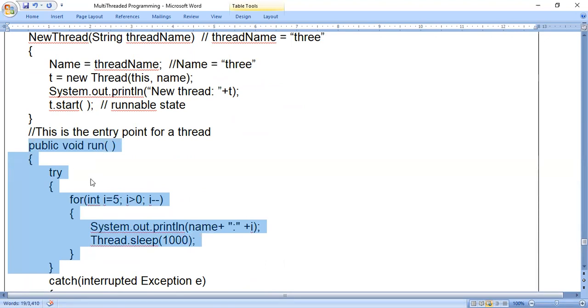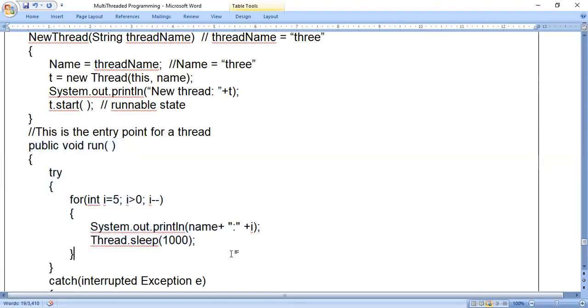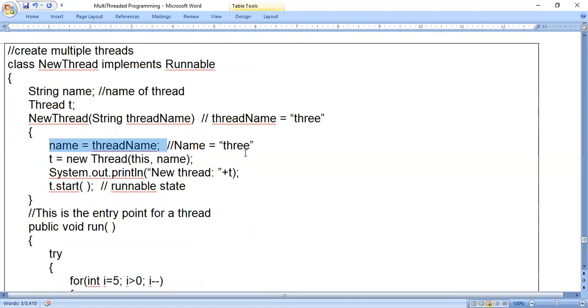When you consider the run method, we should come to know which thread is executing. In order to do that, you see here the name variable. From where have we considered the name variable? You see, from this we have considered name is equal to thread name. So whenever you say name is equal to thread name, when this constructor is executed the first time, it will consider name is equal to ONE.